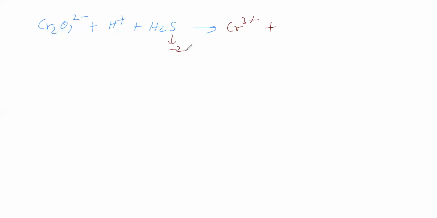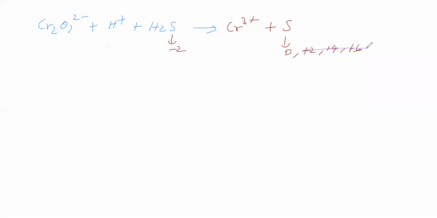Since it undergoes oxidation, its oxidation number increases to 0, +2, +4 or +6. Here we have to remember that the possibility is 0.